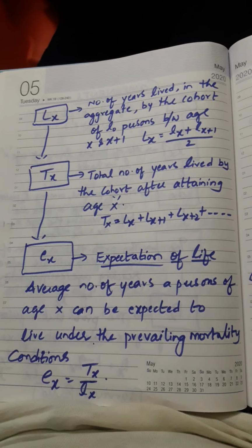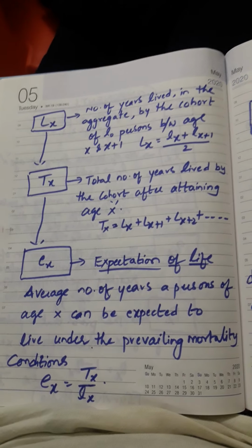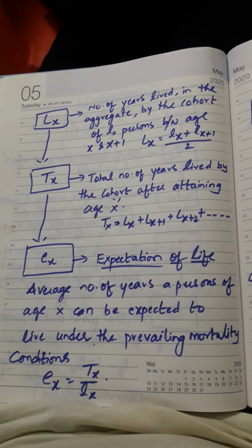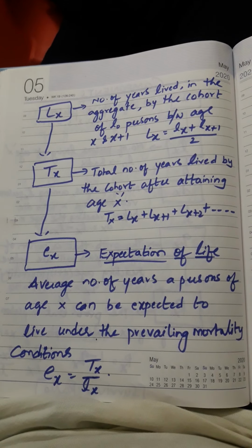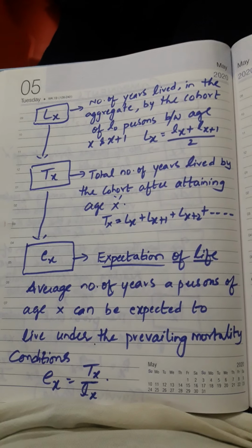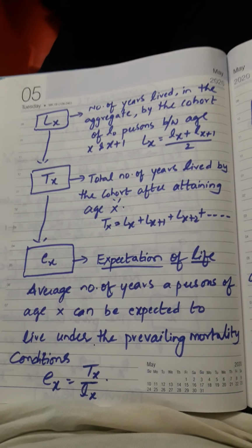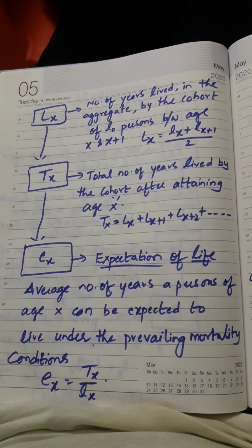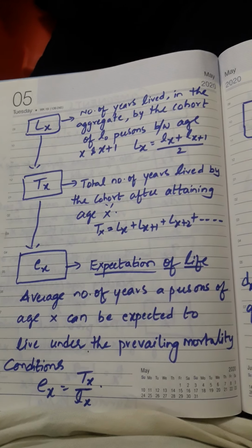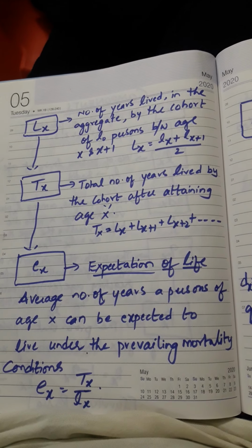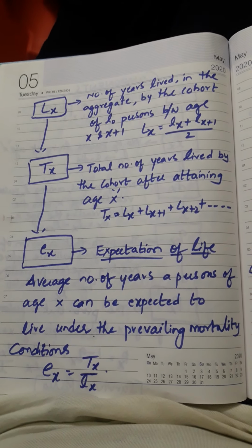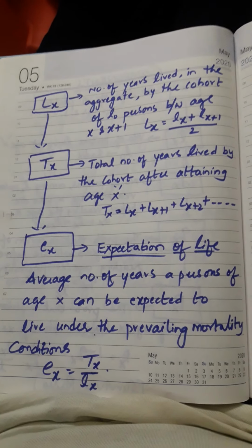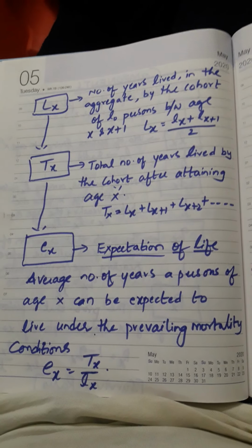Next one is capital Tx, the total number of years lived by the cohort after attaining age x. Just previously you saw the number of years lived by the cohort between age x and x plus 1. Now it is the total number of years lived by the cohort after attaining age x. The formula you see: capital Lx equals lx plus lx plus 1 by 2.